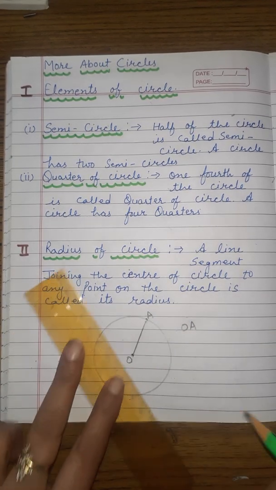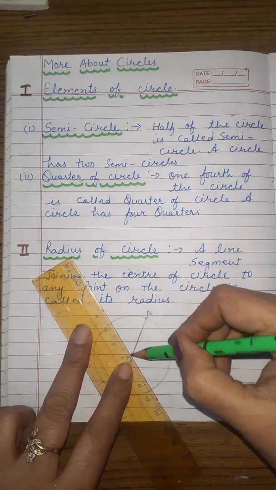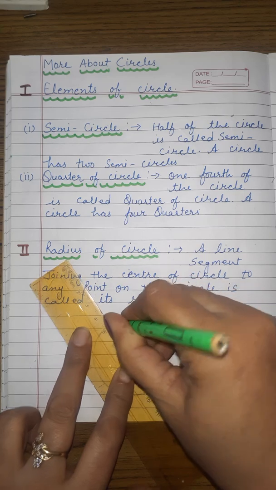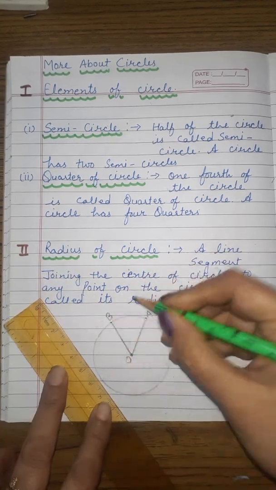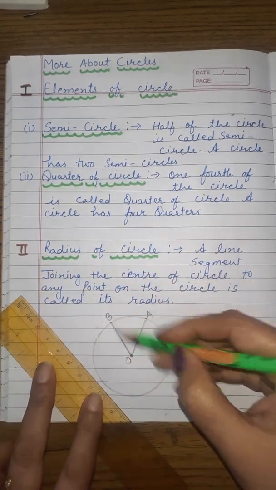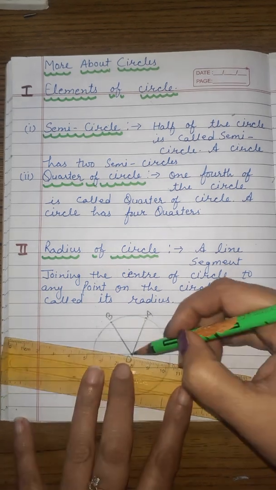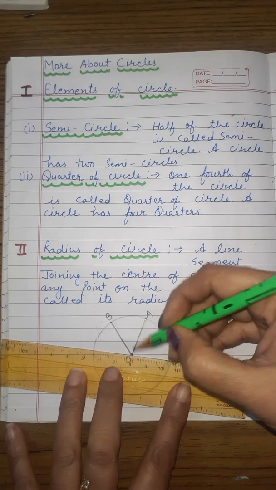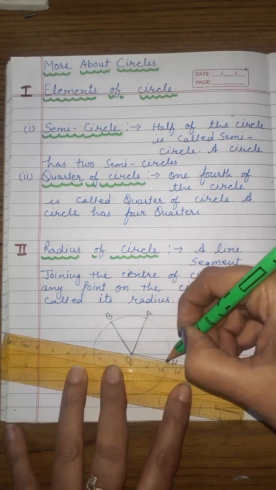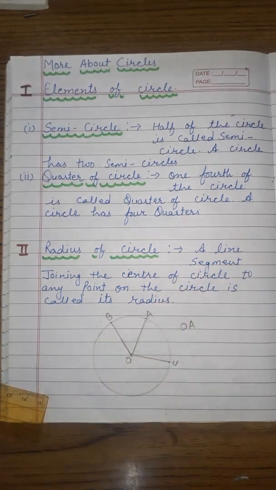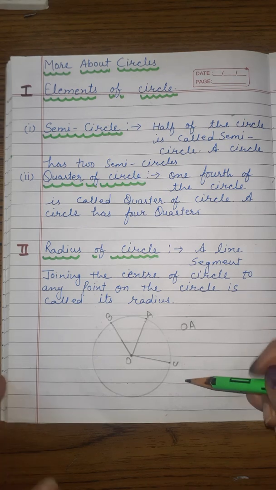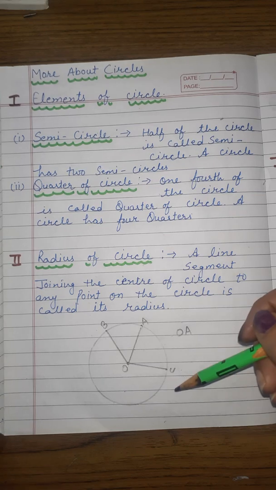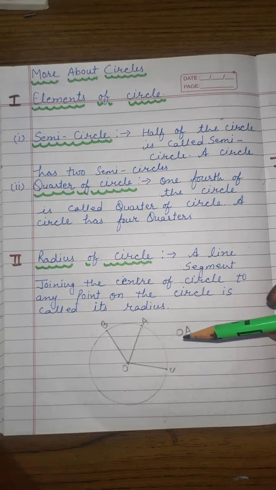If I draw one more line which joins the center of the circle and a point on the circle, OB is also a radius of the circle. Again, I am joining point C and O, and this will also be a radius of the circle. So a circle has many radii, and the lengths of all the radii are equal.